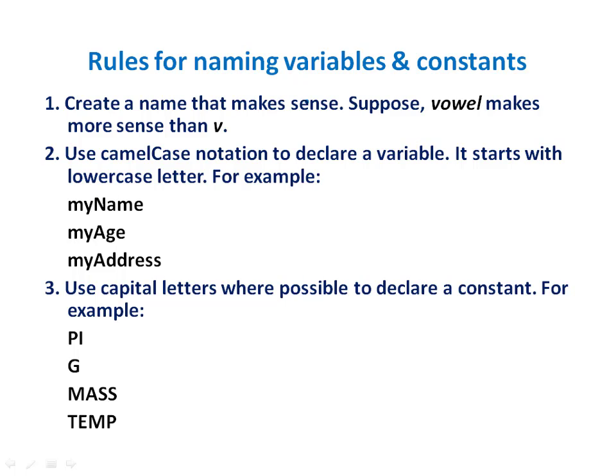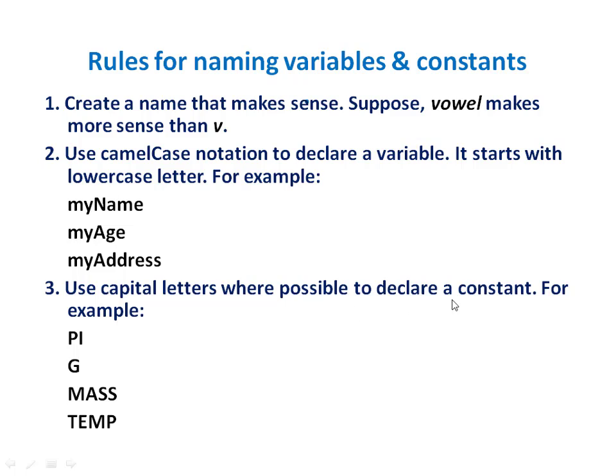Camel case we have studied in the previous session. Camel case means if there is more than one word, the first word begins with a small letter, while the second and subsequent words begin with an uppercase letter. This makes the name more readable.